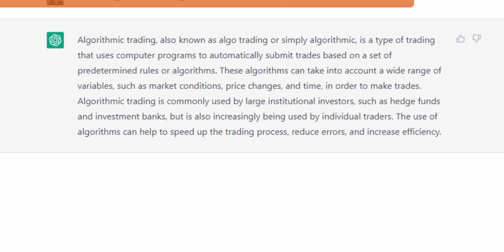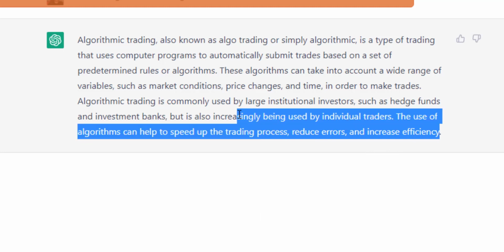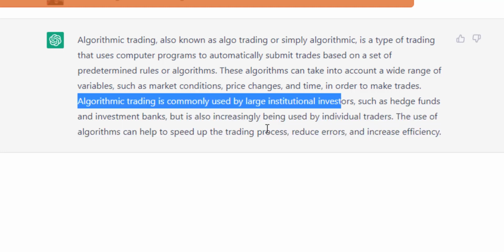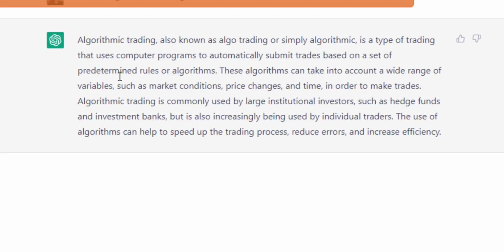I think it just gave us a really nice answer. It mentioned us too, like we are private, small investors who are just starting to use algorithmic trading. But mainly it was used by large institutions and investors. I like that it caught this point. And also it mentioned predetermined rules, and that we can use market conditions and price changes. To define algorithmic trading, I think it just gave a really nice answer.